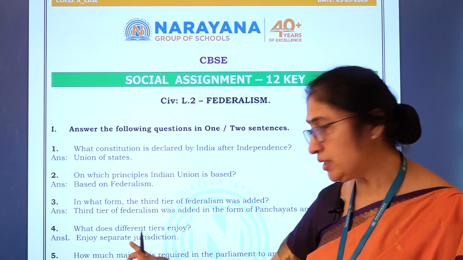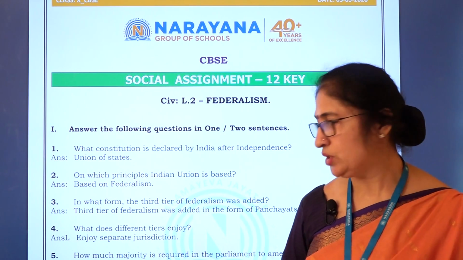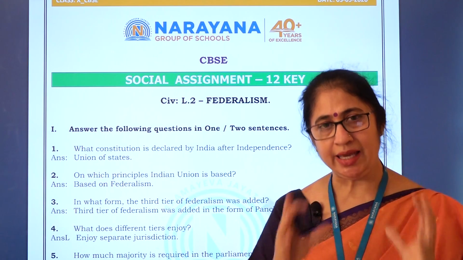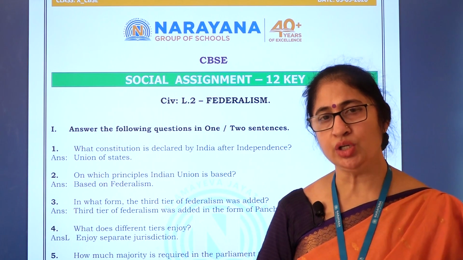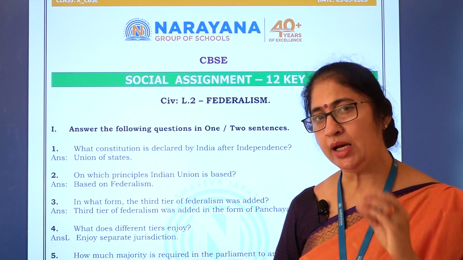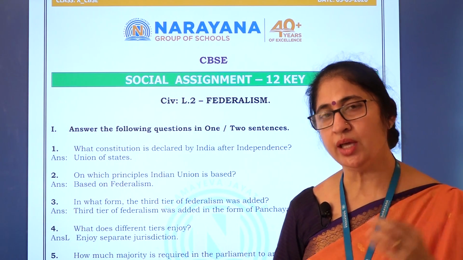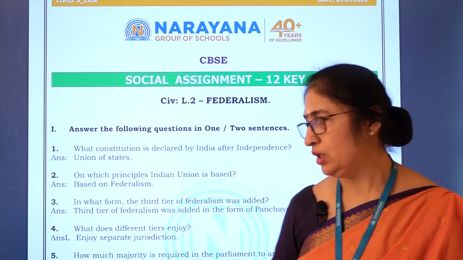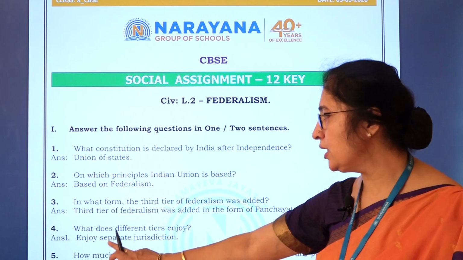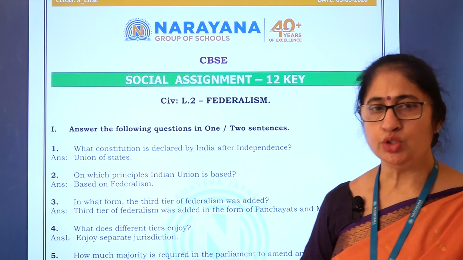So they enjoy separate jurisdiction. Separate jurisdiction means their subjects or the area of administration is clearly defined in the constitution. The area on which they have to administer is clearly defined. So that is called the area of jurisdiction. So you can write: enjoy separate jurisdiction.